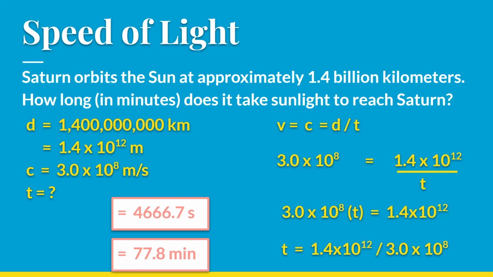Anybody know how long it takes to make its way to Earth? 8 minutes. Approximately, yes. Even 20 seconds, something like that. Okay, so again, I was just curious if anybody knew that. But yeah, much longer time to make it to Saturn. Makes sense, it's much farther away. So instead of 8 minutes, now we're at 78 minutes, approximately. All right, questions about this calculation?